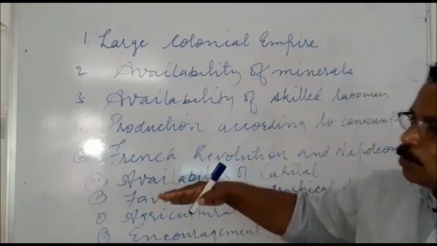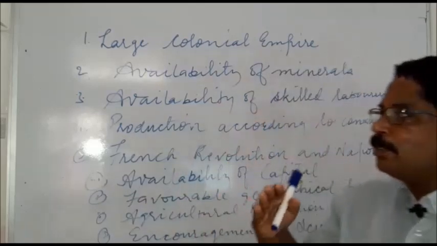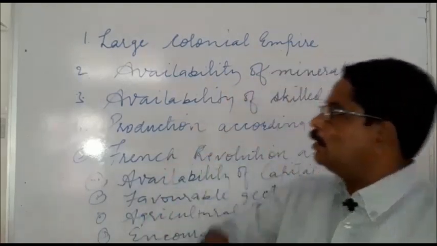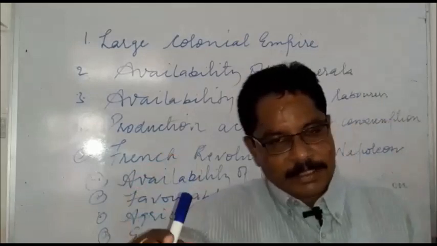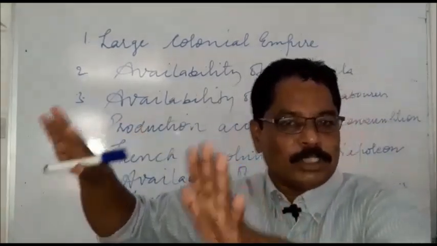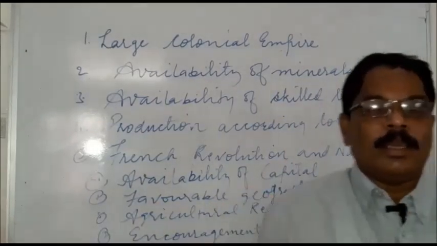We will study which favorable conditions helped England to spread the Industrial Revolution easily. The first was its large colonial empire. At the time the Industrial Revolution originated, England had become a colonial empire.